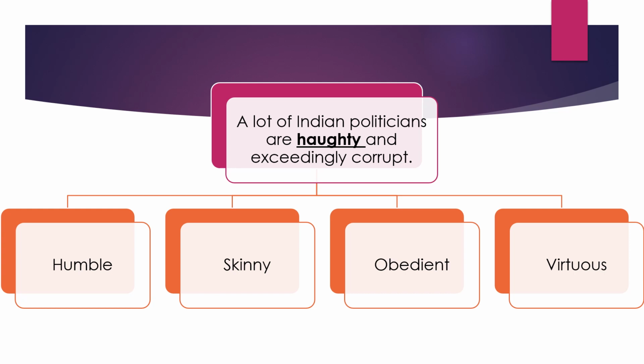Obedient is, of course, the person who takes in all the commands and works accordingly. Virtuous is something or somebody that is lovable, right? And the opposite would be heinous, a heinous crime kind of a word. So here the word haughty, which is showing very arrogant superiority over things. If I have to choose the antonym, the word that means the opposite, the word would be humble. Humble will be my antonym for haughty.